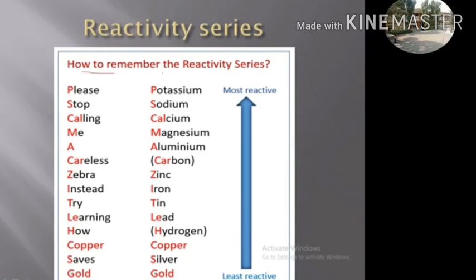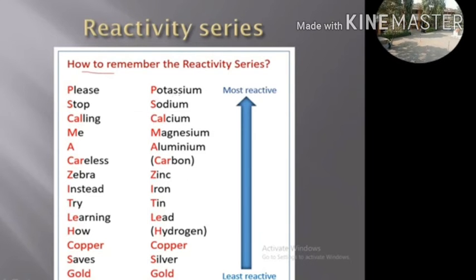If you see the chart, in the reactivity series at the top there are potassium, sodium and calcium, which are the highly reactive or most reactive metals, and at the bottom there are copper, silver and gold.